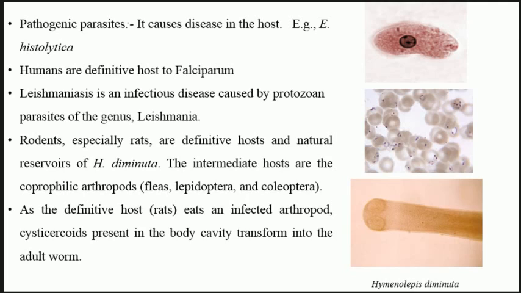Okay, and when the rat eats an infected arthropod, the parasites present in its body can transform into the adult form. So the rat becomes a definitive host. So these are all the examples of a definitive host. So the definition of a definitive host is important, and then the examples. In the next lecture we will see the other types of host, intermediate host or any other type, and their examples. Okay, thank you.